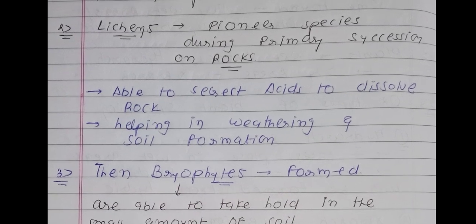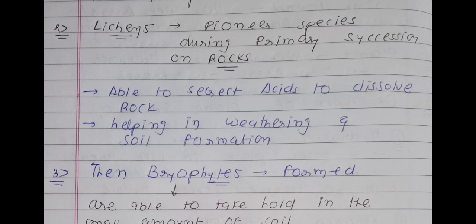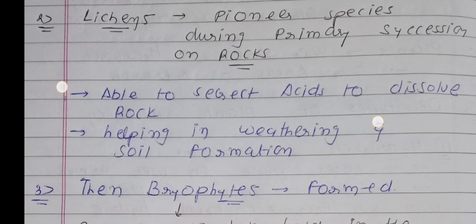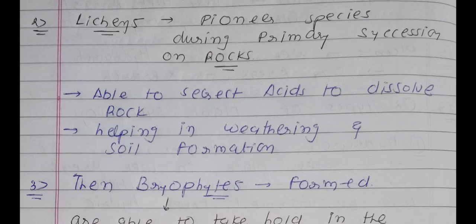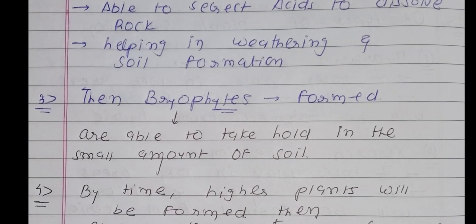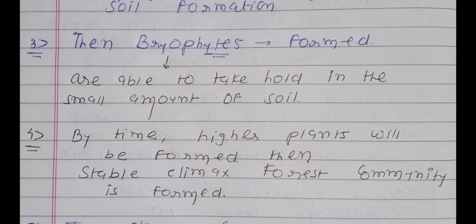See, what are the functions of lichens? Lichens are able to secrete acids to dissolve rock, and they are helping in weathering and the soil formation. So these two functions you will remember for the MCQ. Lichens are able to secrete acids to dissolve rock and helping in weathering as well as the formation of soil. Then from lichen, bryophytes will be formed, which are able to take hold in the small amount of soil. Underline what will be the function of bryophytes, that they are able to take hold in the small amount of soil.